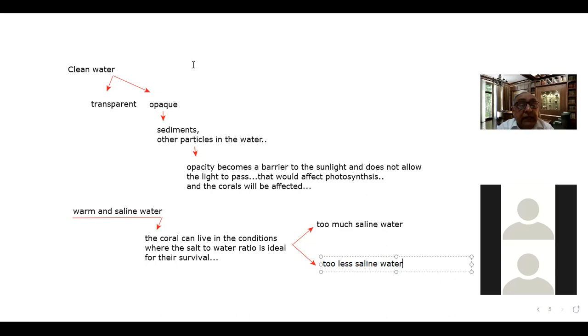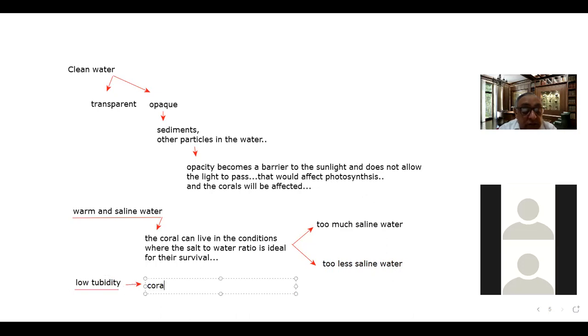And the next thing is low turbidity, right? Turbidity means the movement, up and down of the water. Such type of spinning of water, where there is too much disturbance, the corals cannot survive there, because that will affect the photosynthesis activity.